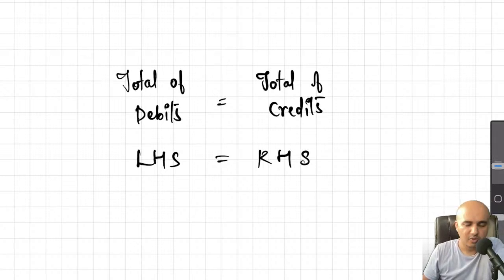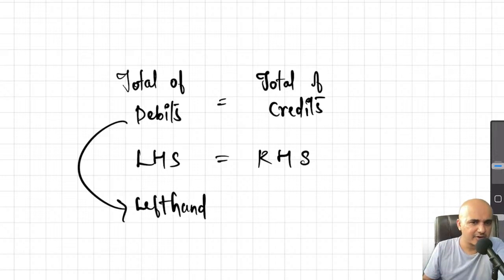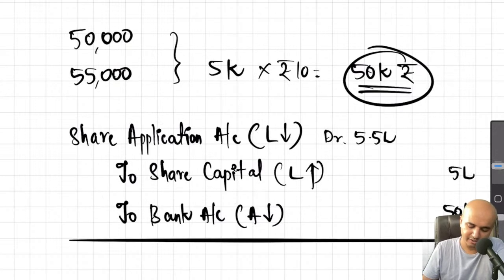Isn't it? So if you understand this much, then you can understand anything in accounts. Of course, what is debit? Debit is nothing but the debit side of account. Left hand side. So debit in accounts means only one thing, left hand side. That's all. Whatever we debit, we write it on the left hand side. Credit, right hand.